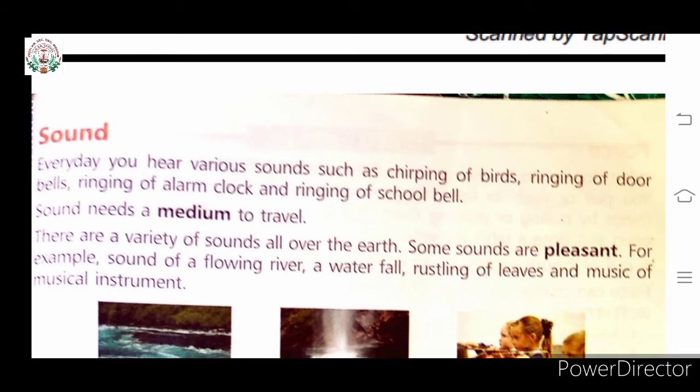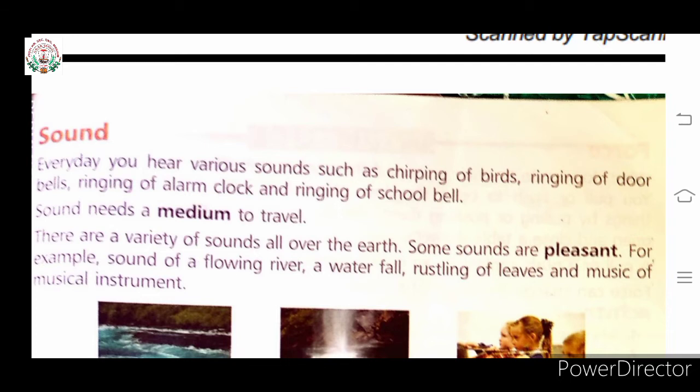Chirping of birds, ringing of doorbells, ringing of alarm clock, and ringing of school bells, children, all these sounds we are hearing every day. So this sound needs a medium to travel. This sound needs medium to travel.